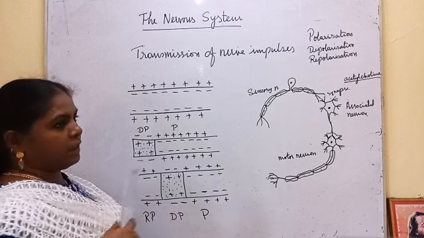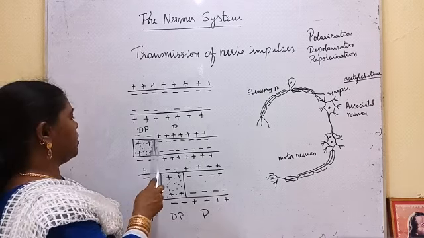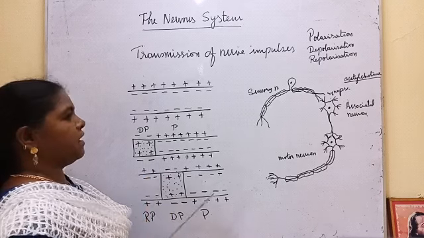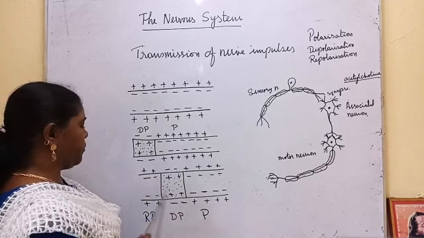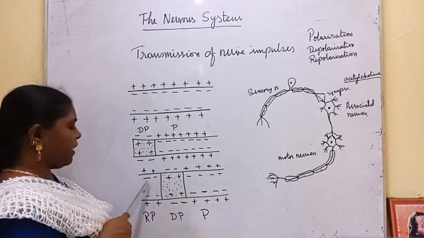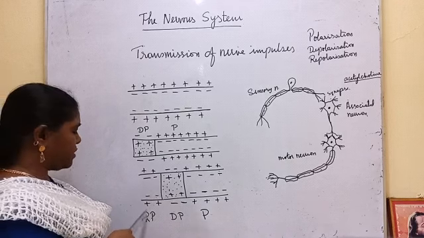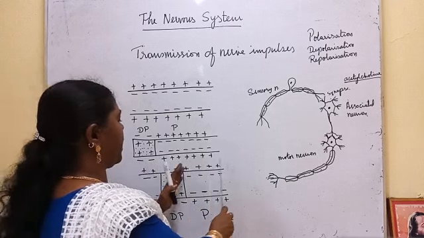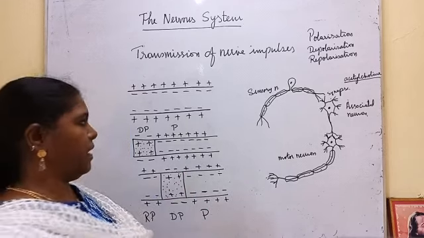Due to further impulses, the sodium ions are pushed to the next adjacent part of the nerve, so that area becomes depolarized. Again, the area which was depolarized retains its original condition, that is called repolarized. Like this, part by part, the impulses move along the nerve fibers.